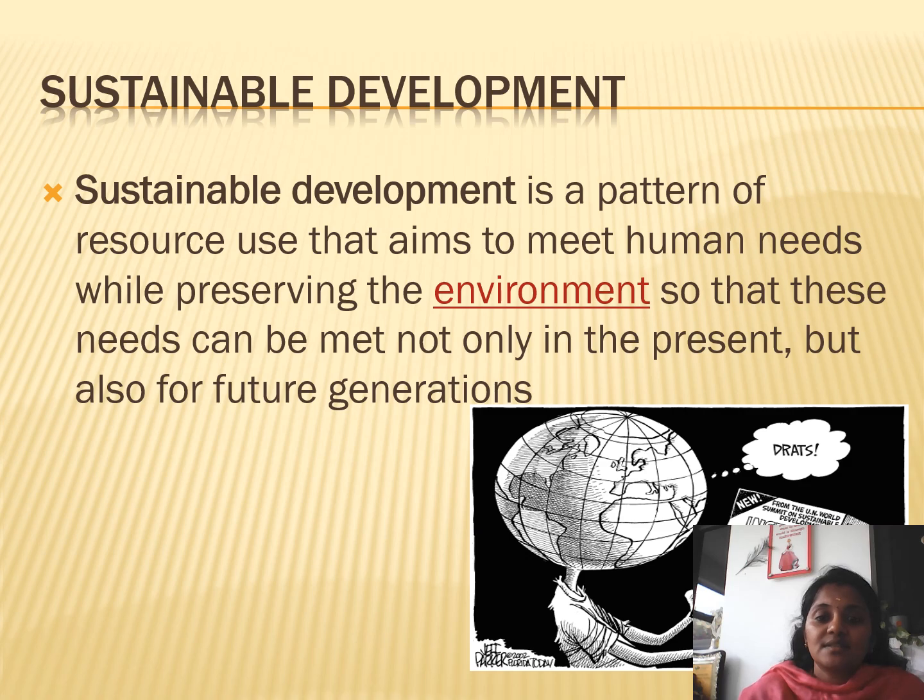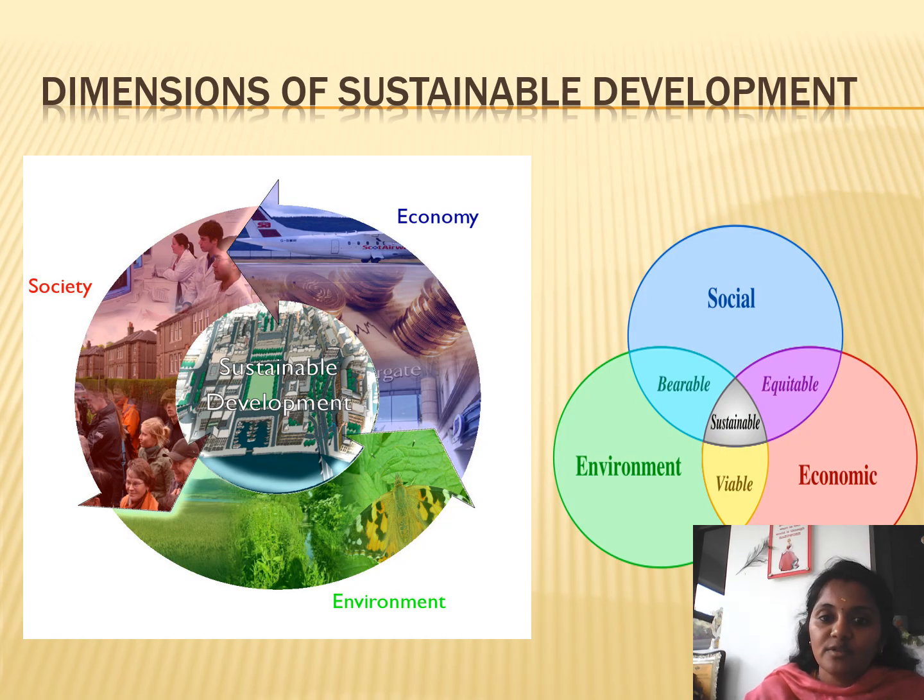Sustainable development is a pattern of resource use that aims to meet human needs while preserving the environment, so that these needs can be met not only in the present but also for future generations. Simply, we can say it is meeting the needs of the present without spoiling the needs of future generations. That is, we are handing over a safe generation to our future. We are utilizing the resources at present and also handing over safe resources to our junior generation. That is the true meaning of sustainable development.